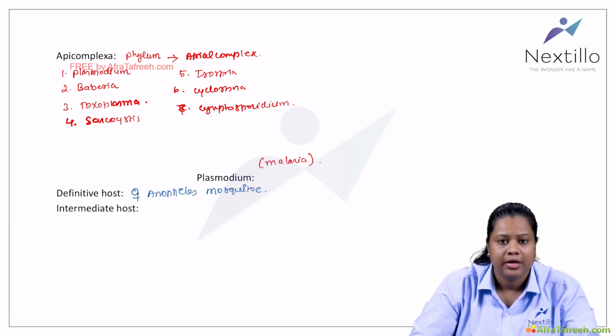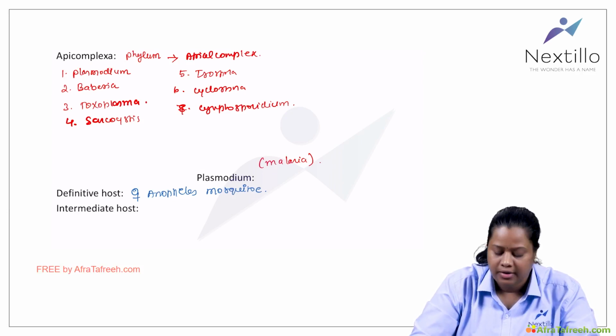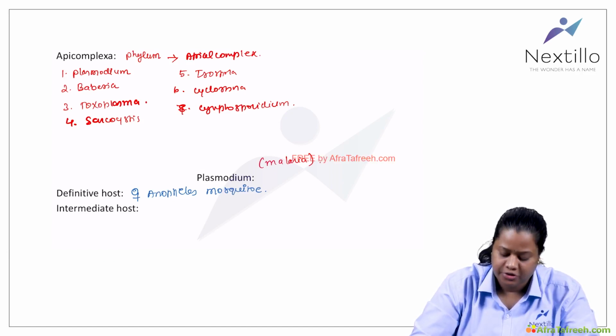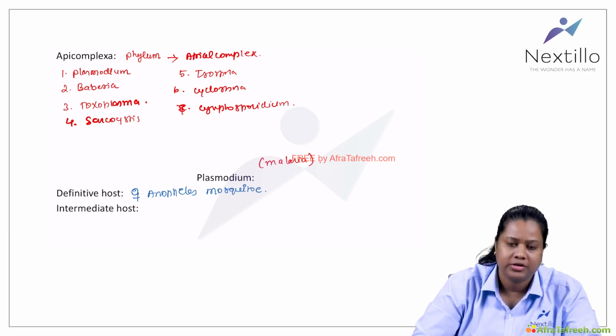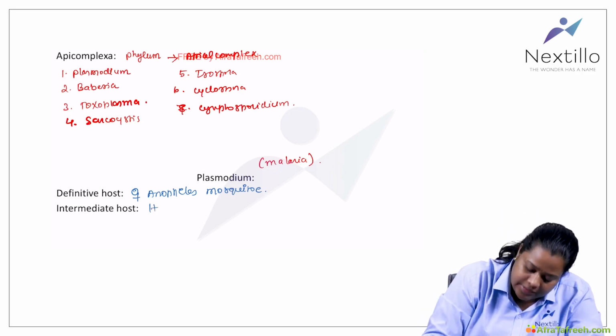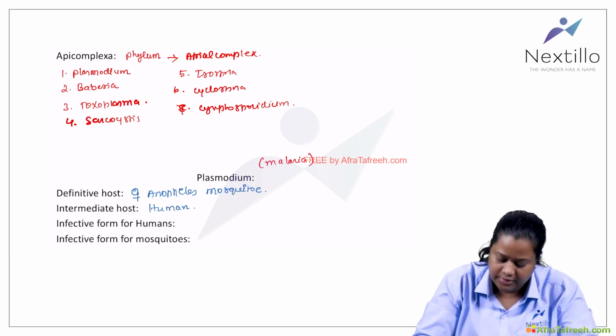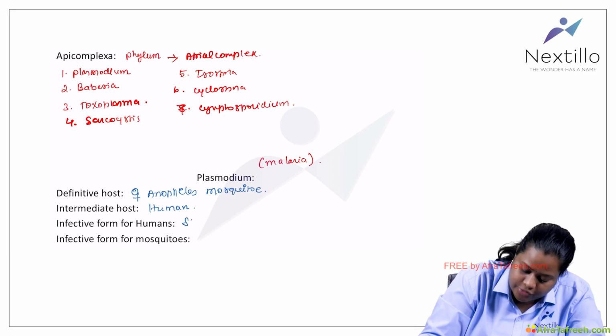Why is it the female? Because the male mosquitoes only feed on plant juices for their livelihood, whereas the female mosquito needs blood for the sexual cycle to complete. So that is why only the female bites humans and animals, whereas the males are not involved in the transmission. So the vector for Plasmodium is the female Anopheles mosquito, and the intermediate host is of course human.